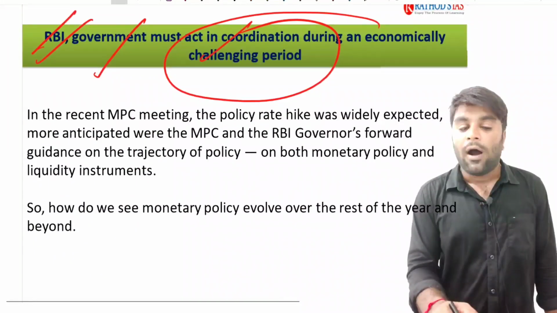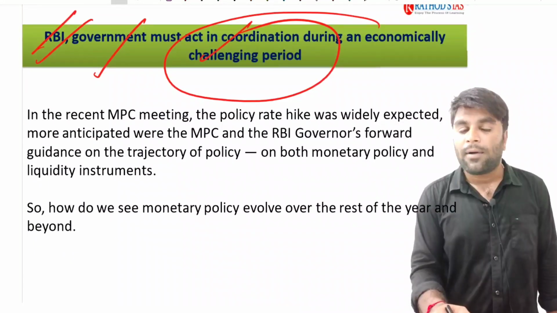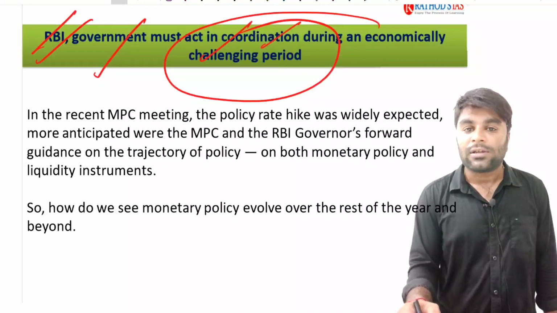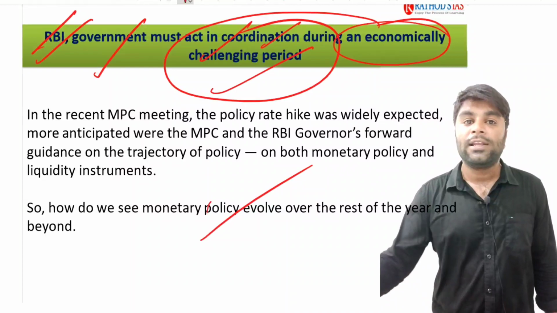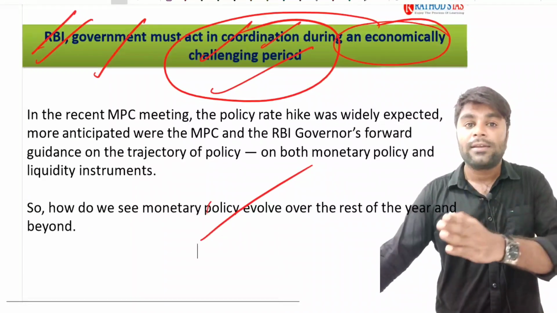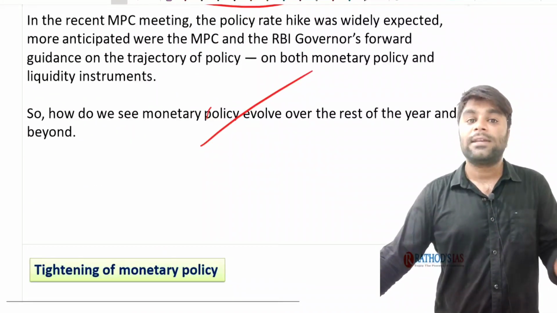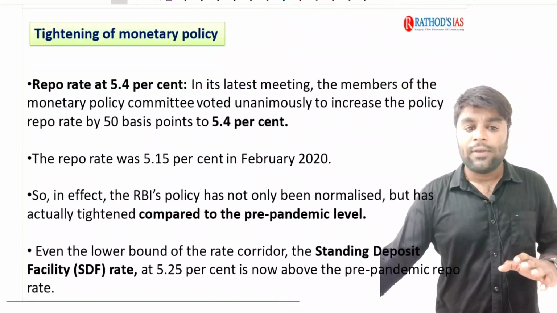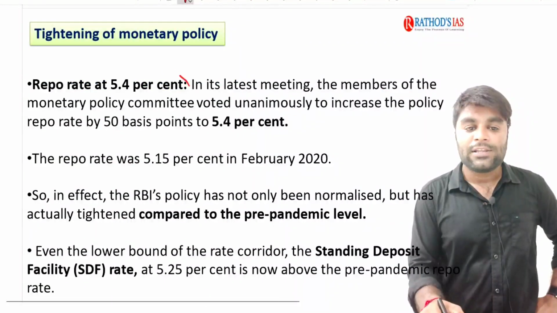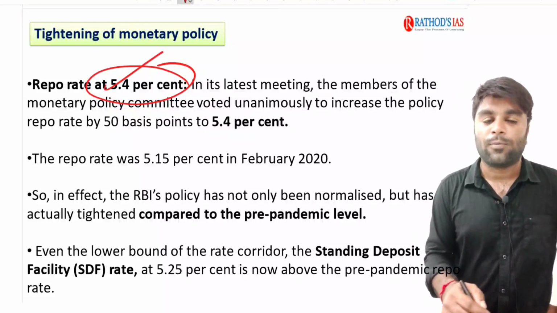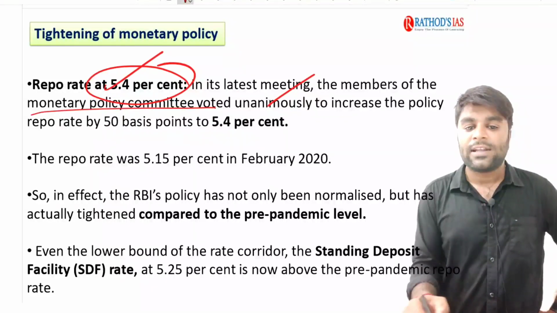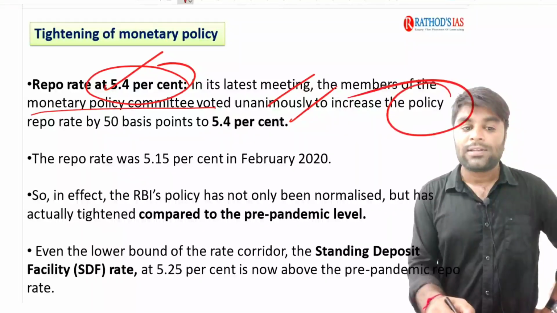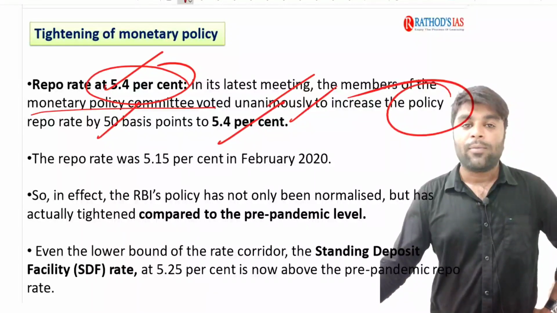Look at the heading: RBI and government must act in coordination during economically challenging periods. Currently we are in an economically challenging period where the inflation rate is getting very high these days. It has just crossed 6%, and recently the repo rate was increased by the RBI. In its latest meeting, the members of the Monetary Policy Committee voted unanimously to increase the policy repo rate by 50 basis points to 5.4%.